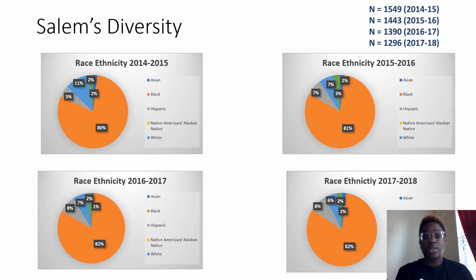This is to display Salem's diversity. As you can see, in the last 4 years there has been a large number of African American students, which is represented in each pie graph in the orange. So it's been in the 80 percentile. Then with the gray you have Hispanic, then blue is white, green, I don't think that's green, I don't know, and then the darker blue is Asian.